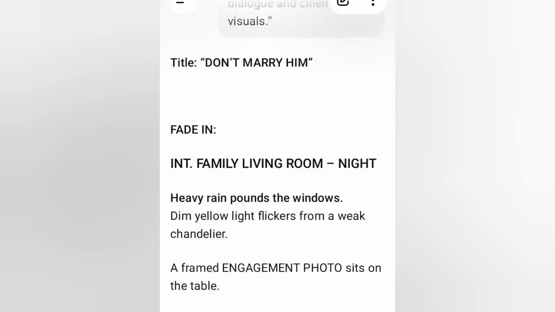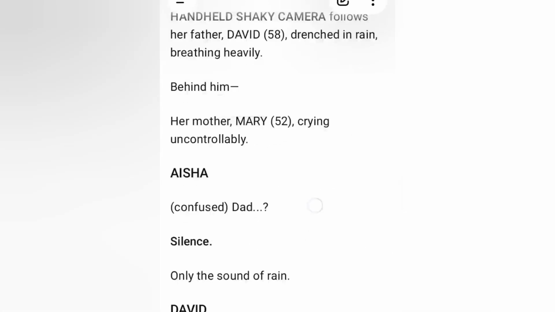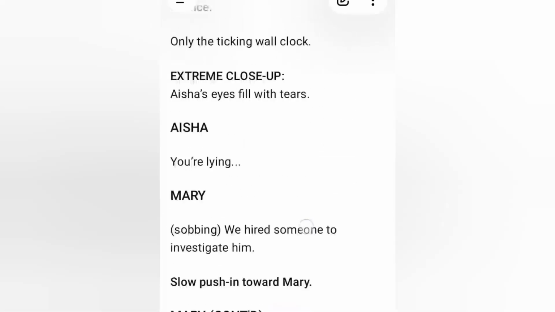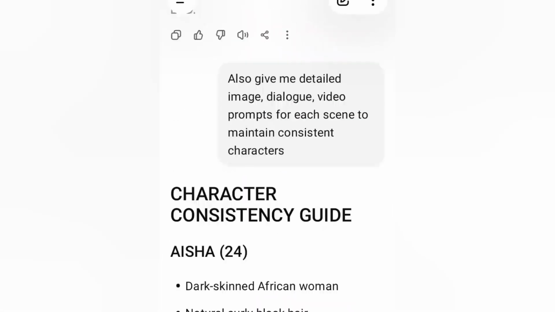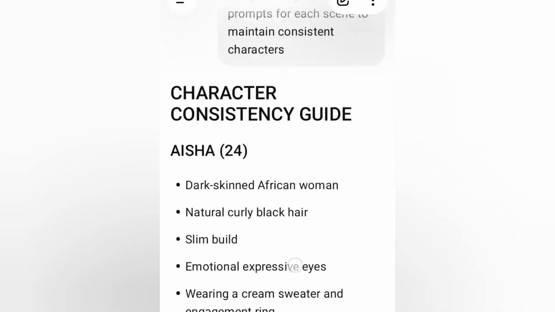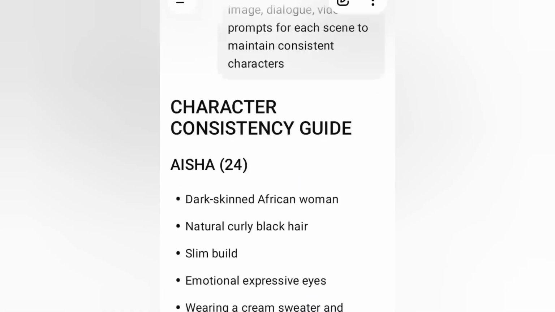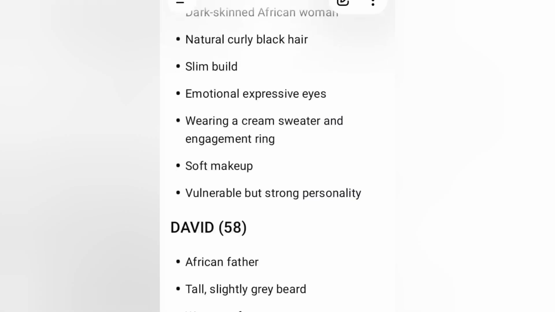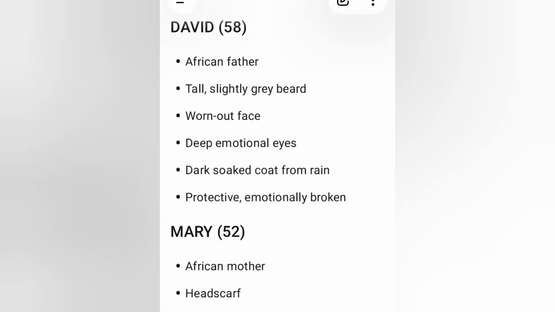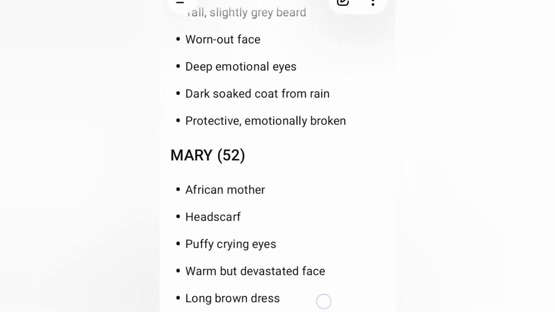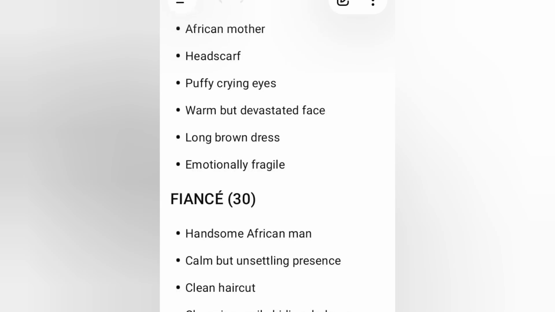The title of our story is Don't Marry Him. This is the whole story ChatGPT gave us. And these are the descriptions of our characters. Aisha is a 24-year-old girl and David is 58. Mary, 52 years, is the mother, and the fiancé is 30 years old.